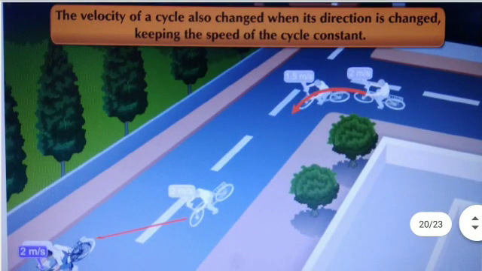The velocity of the cycle also changes when its direction is changed. After turning, he wants to change his direction. The velocity of the cycle also changes when its direction is changed, keeping the speed of the cycle constant.